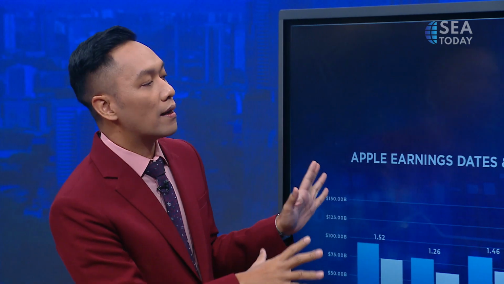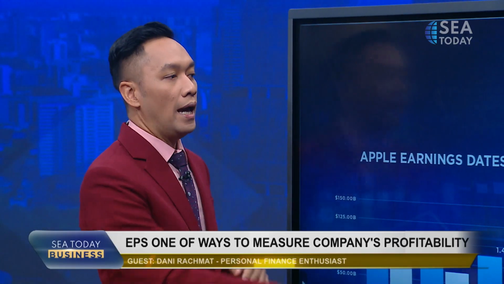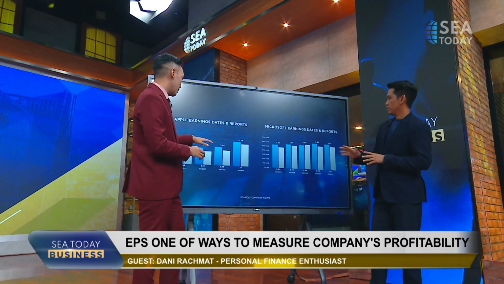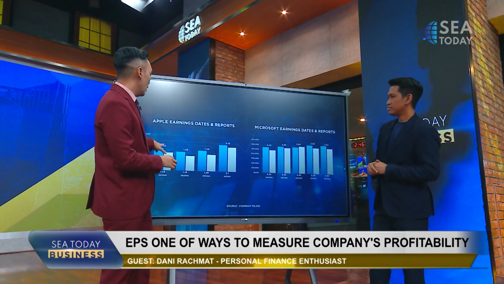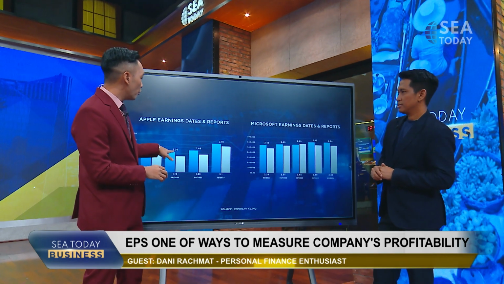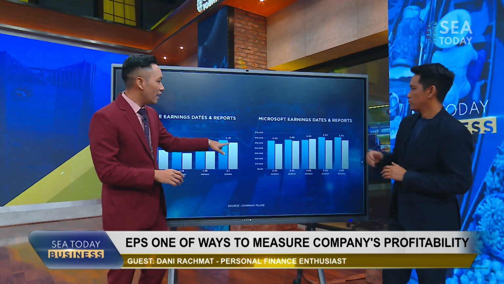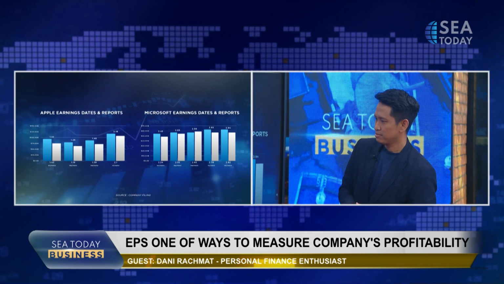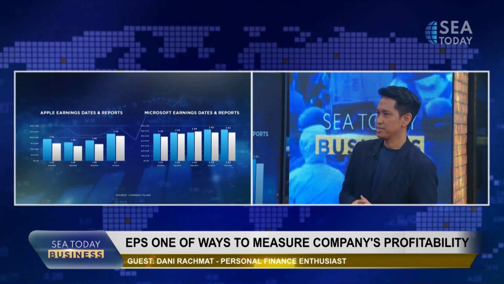So right now we have Apple earnings and Microsoft earnings, and how the EPS compares between them. We have the numbers right here: 1.52, 1.26, 1.46, 2.18, while over here we have Microsoft up to 2.45, seemingly continuously improving EPS. And we're looking at quarterly, right? Yes, this is by quarter.